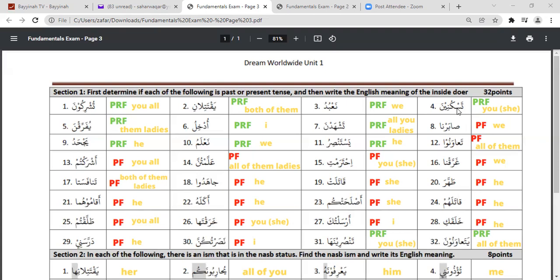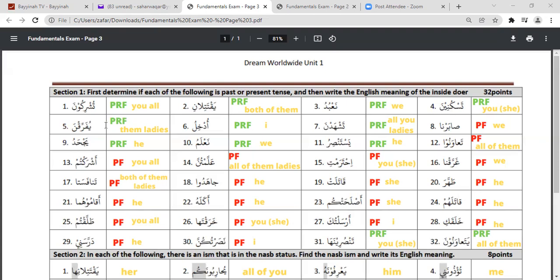From the entire table of the present and the past, this is one which is very characteristic, very different. It definitely matches tansurina, taskunina, right? So this is the second person feminine, which is you, feminine.